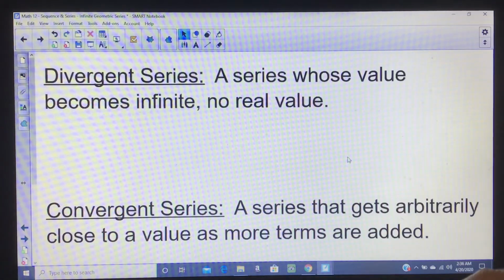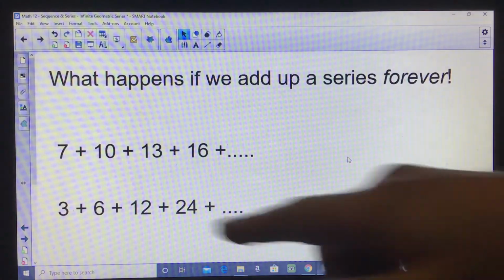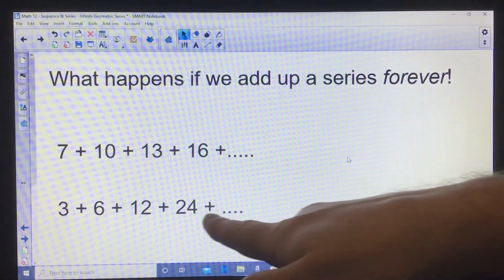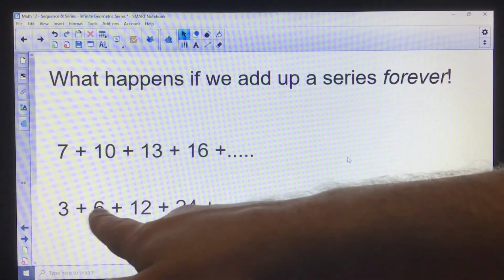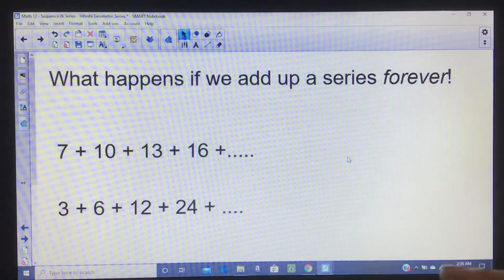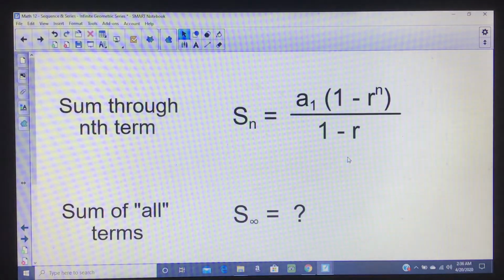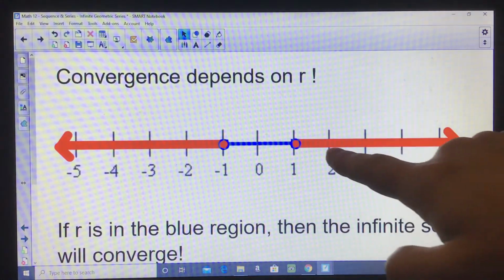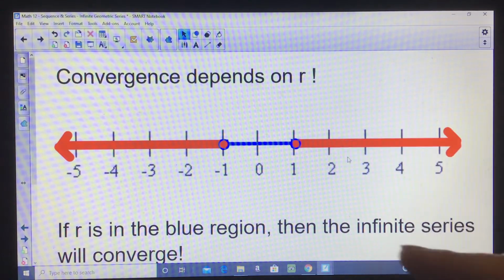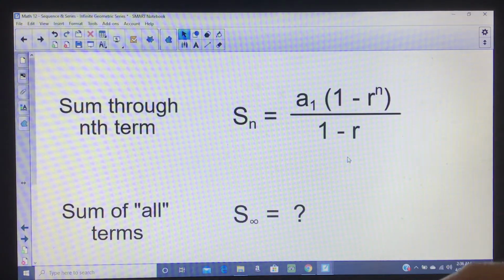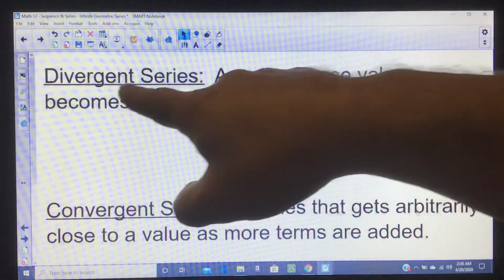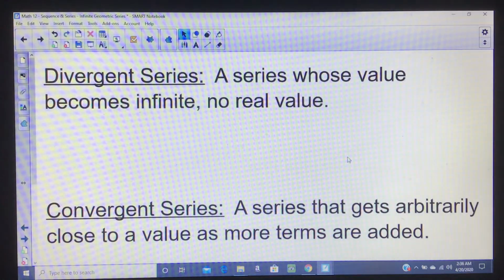So let's go back and look. This was divergent because its common ratio is 2, right? You're doubling, doubling, doubling. Since the common ratio is 2, 2 is in the red. So that means that the thing is going to diverge. If it's divergent, there's no reason to answer the question. There is no answer. It becomes infinite.